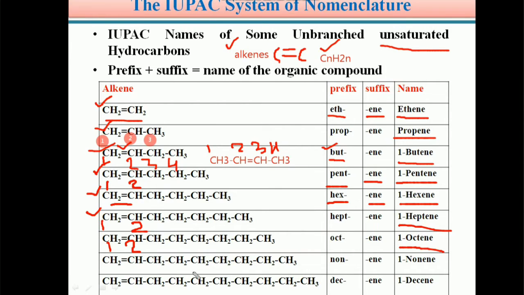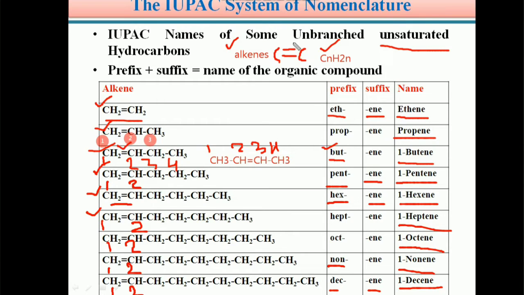If 9 carbon atoms are directly connected, the prefix is non, and with one double bond between the first and second carbon, its name is 1-nonene. Suppose the double bond is between the first and second carbon and there are 10 carbon atoms directly connected. Its prefix is dec and suffix is ene, so dec plus ene gives 1-decene.